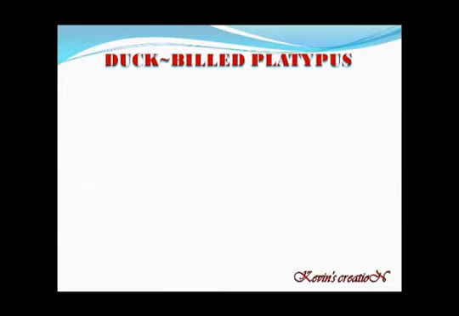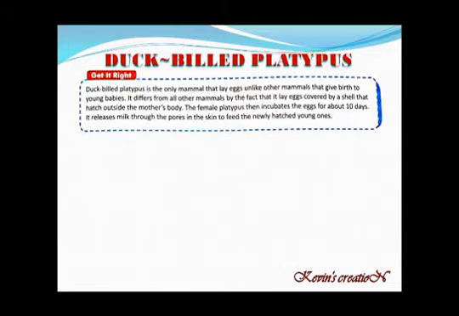As I've told you, I'll be teaching you about the duck-billed platypus. This is a very unique mammal. It's the only mammal that lays eggs, unlike other mammals that give birth to young babies. So just now we studied about the mammals, and their characteristic is to give birth to young babies. But unlike that, it lays eggs. It differs from all other mammals by the fact that it lays eggs covered by a shell that hatch outside the mother's body. The female platypus then incubates the egg for about 10 days.